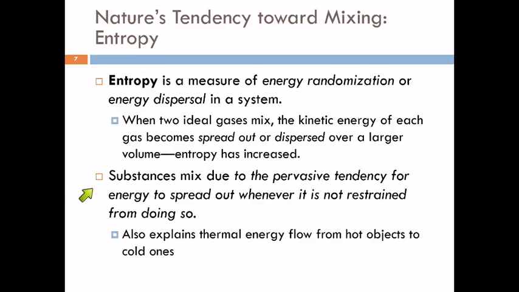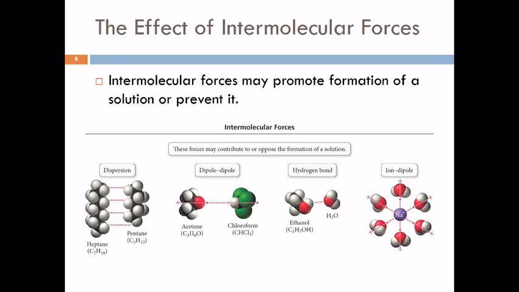So the reason that substances mix is due to this pervasive tendency for energy to spread out whenever it is not restrained from doing so. So the two ideal gases mix because the kinetic energy of each of them can spread out over a larger volume. This also explains why thermal energy flows from a hot object to a cold one. The thermal energy is spreading out, and that causes an increase in entropy.